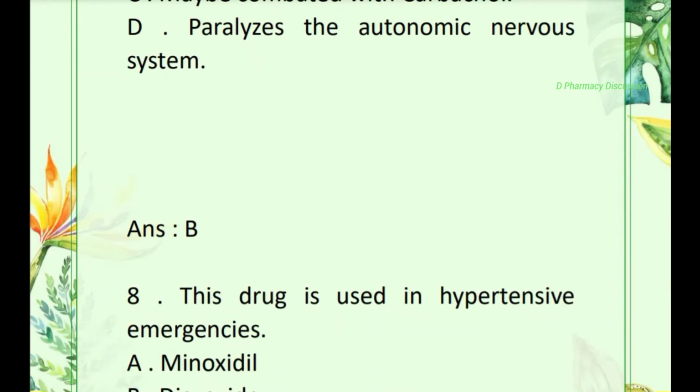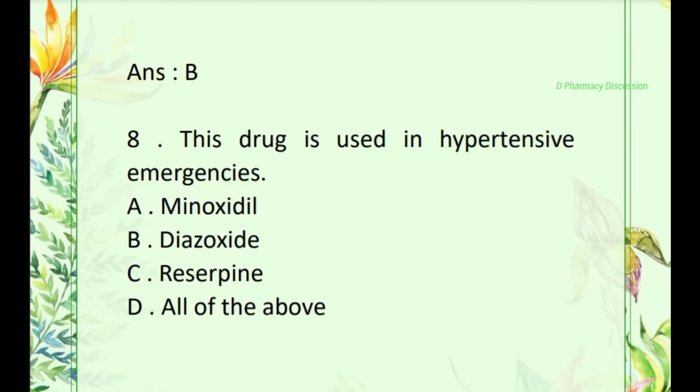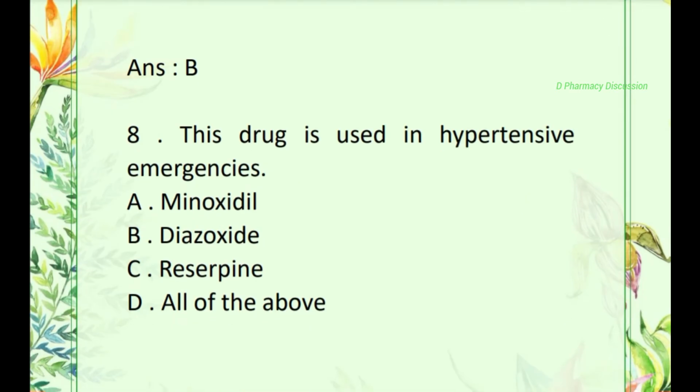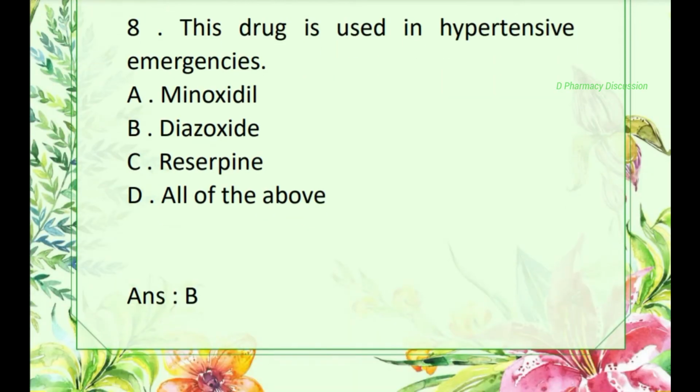Question number 8. This drug is used in hypertensive emergencies. Option A. Minoxidil, B. Diazoxide, C. Reserpine, and D. all of the above. Correct one is option B, that is diazoxide.